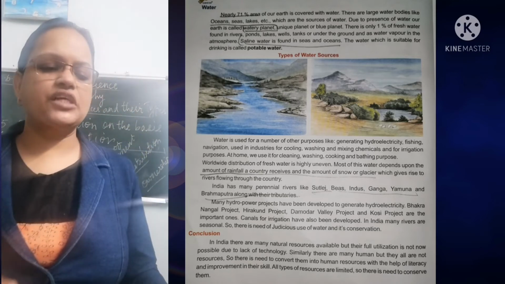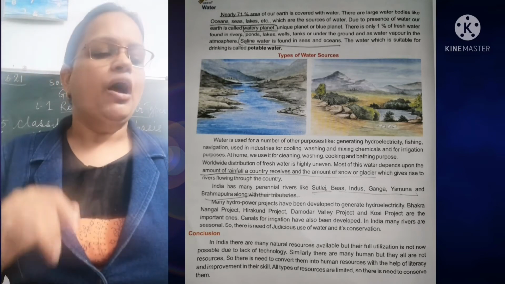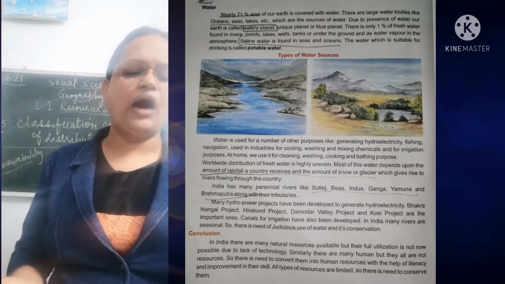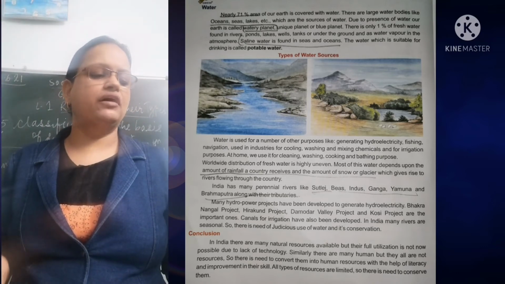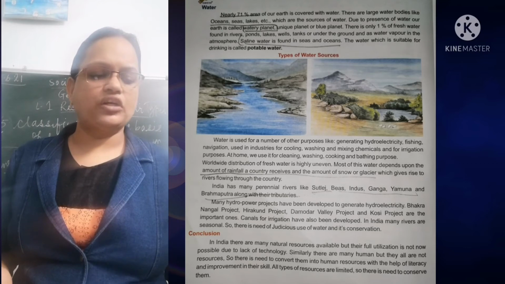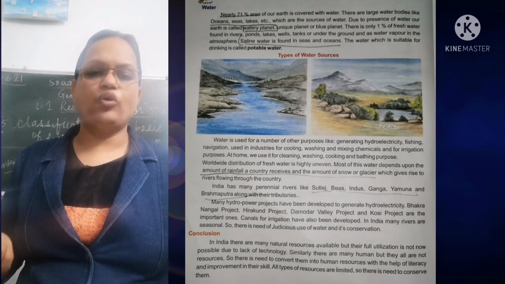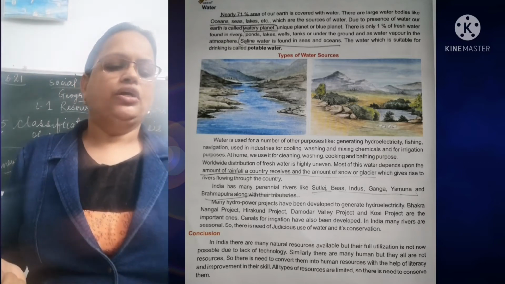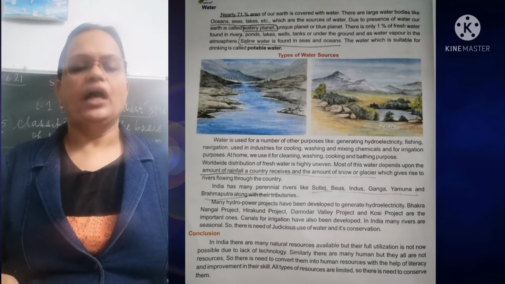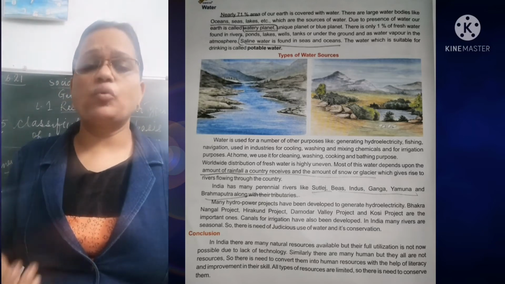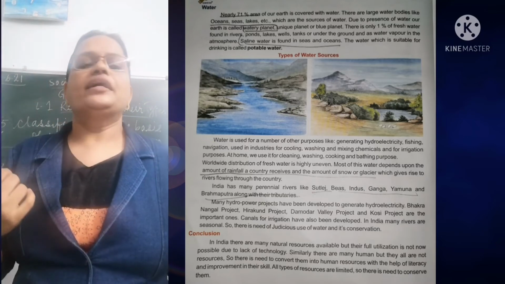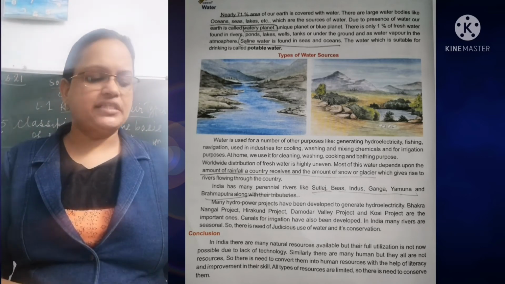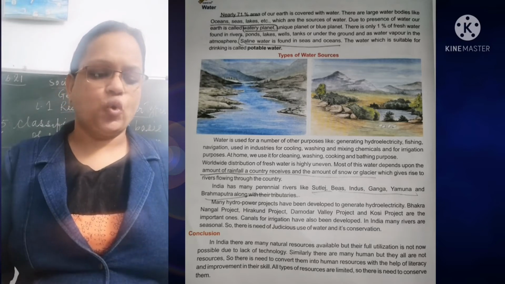There is only 1% of fresh water found in rivers, ponds, lakes, wells, tanks, or under the ground, and as water vapor in the atmosphere. Saline water is found in seas and oceans. Saline means salty. The water which is suitable for drinking is called potable water. The water which we get at home is called potable water, which we can use directly to drink. Then you can see here in the picture the types of sources.